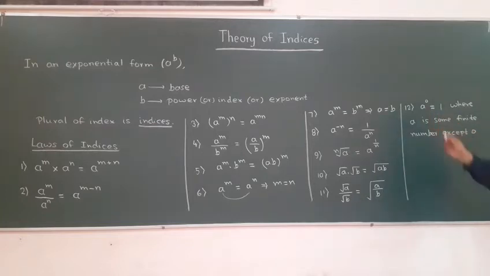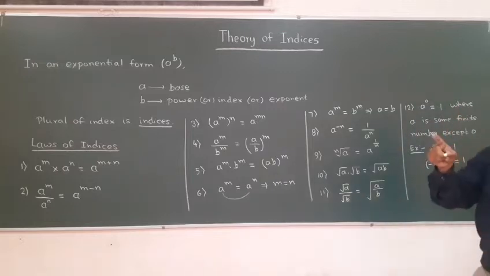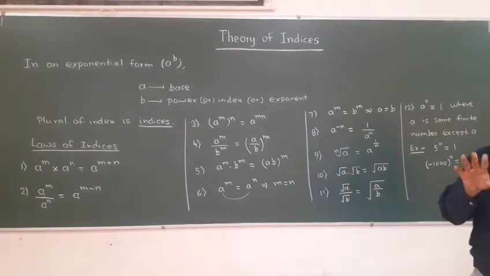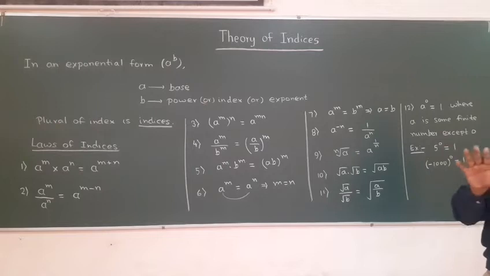Other than 0, it is always equal to 1. For example, 5 power 0 is always equal to 1. Minus 1000 to the power 0 is always equal to 1. But 0 to the power 0 is not equal to 1. 0 to the power 0 is approximately equal to 1, but it is not exactly equal to 1.